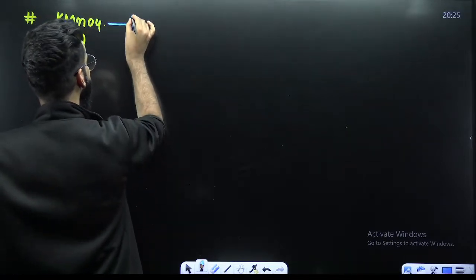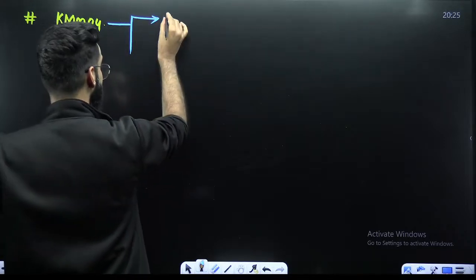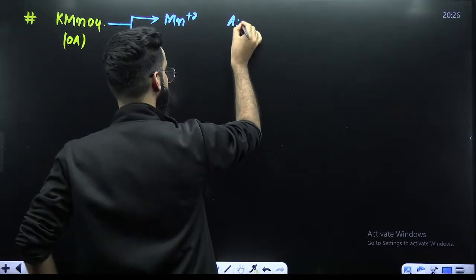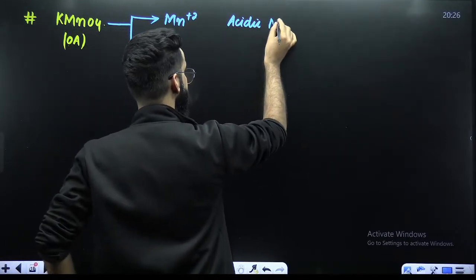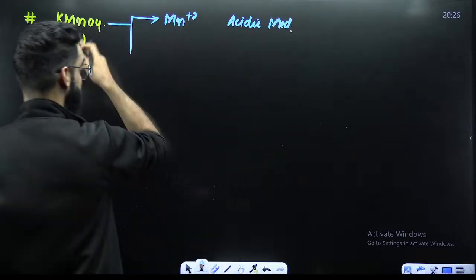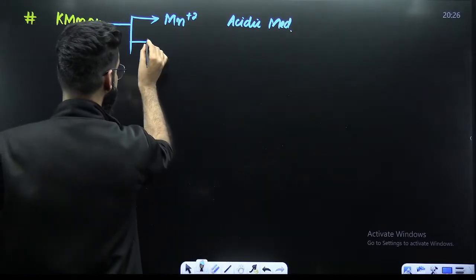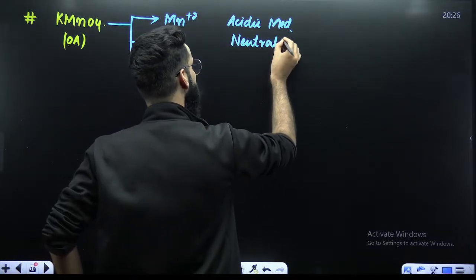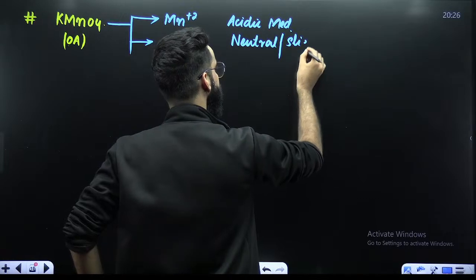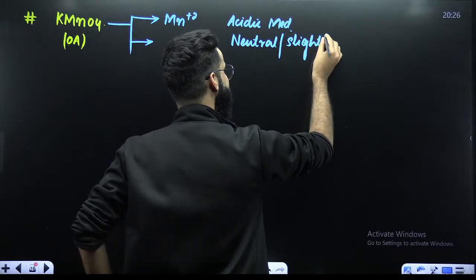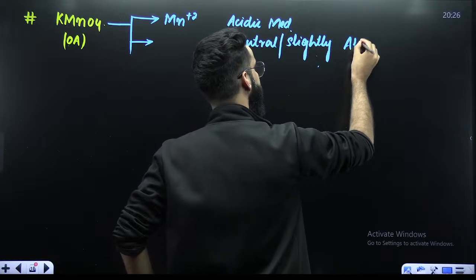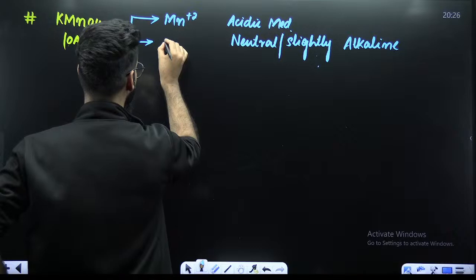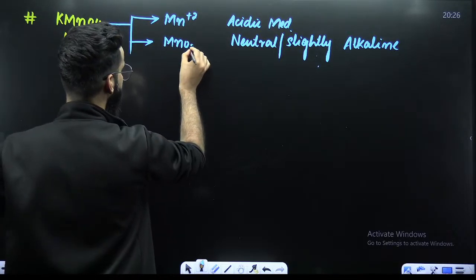In acidic medium, KMnO4 gets converted into Mn dipositive. Similarly, in neutral or slightly alkaline medium, this KMnO4 gets converted into MnO2.